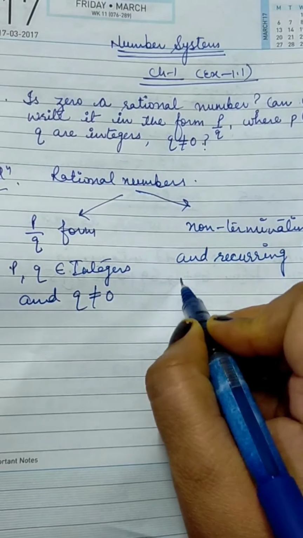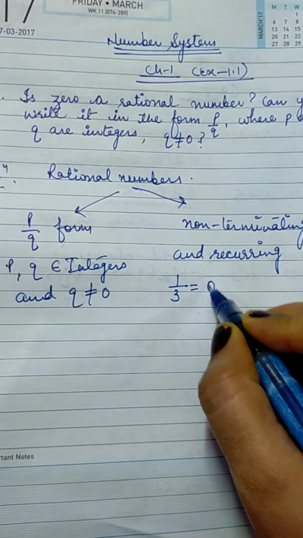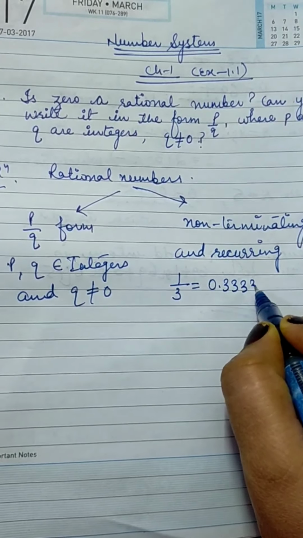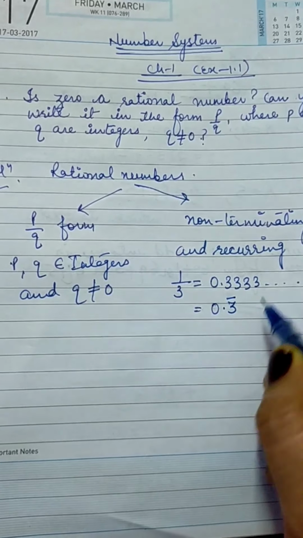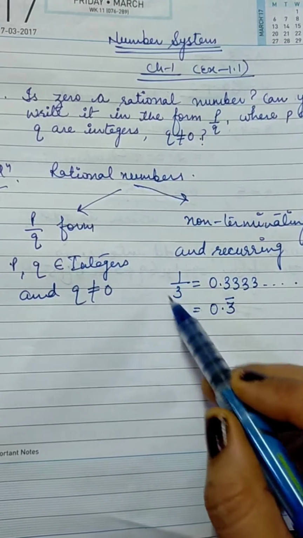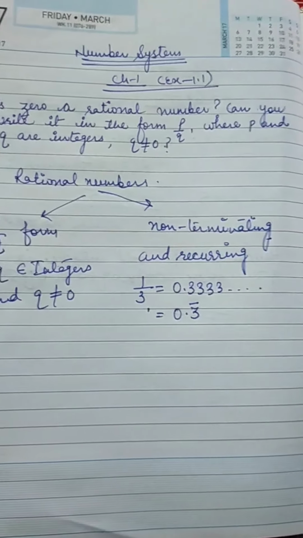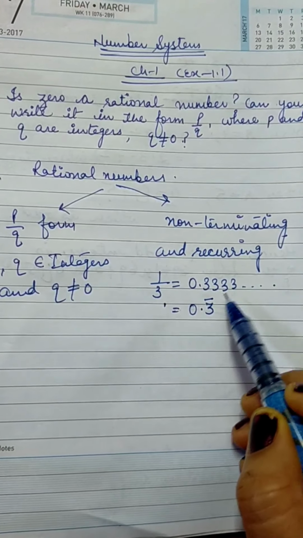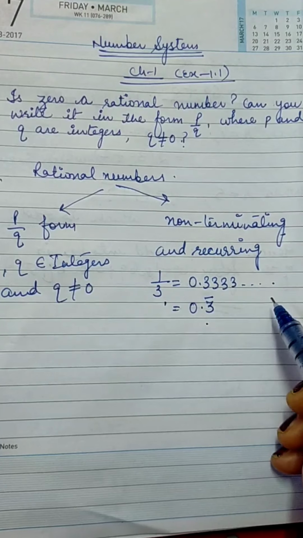For example, 1 by 3. If I divide this number, I'll be getting 0.333 and so on. Or you can say 0.3 bar. So the decimal expansion of this rational number is non-terminating. That means it is not going to finish and it is getting repeated. So this is the decimal expansion of a rational number.